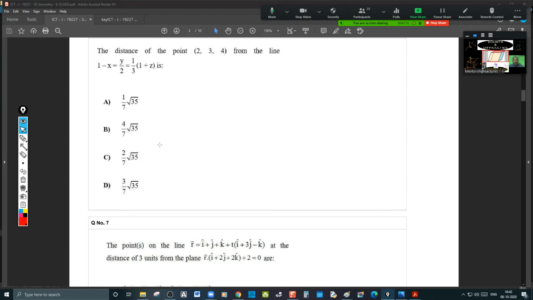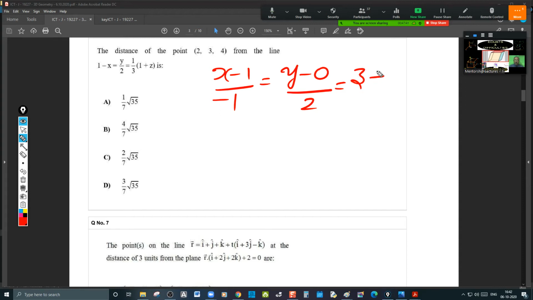The distance of the point from the line. You create first the symmetric form of it. Like what? X minus 1 by minus 1, Y minus 0 by 2, Z plus 1 by 3. Take it as lambda.